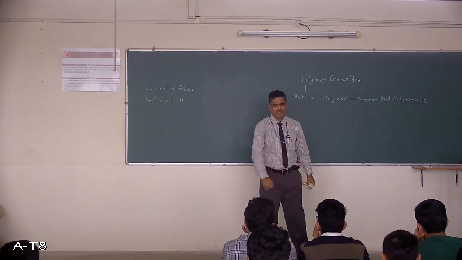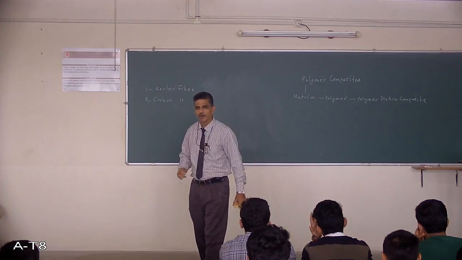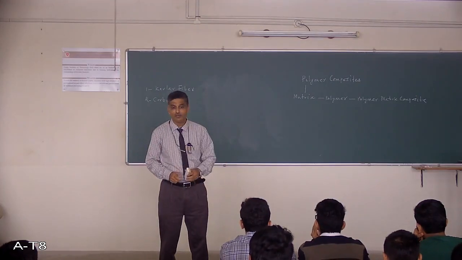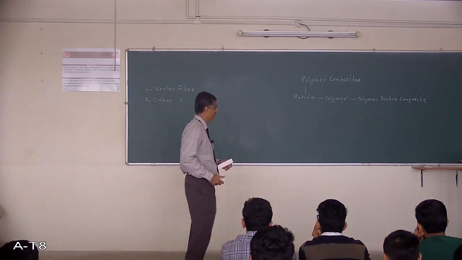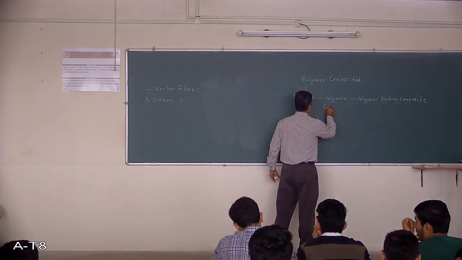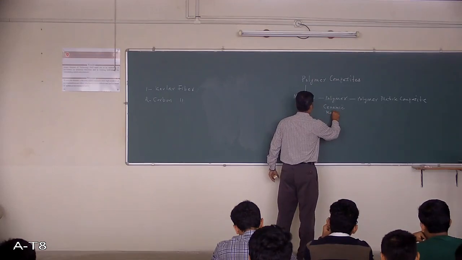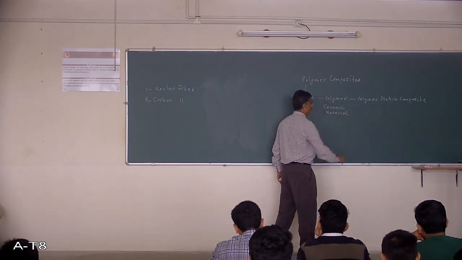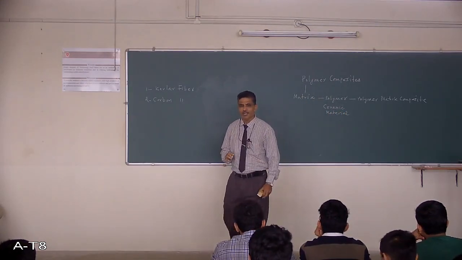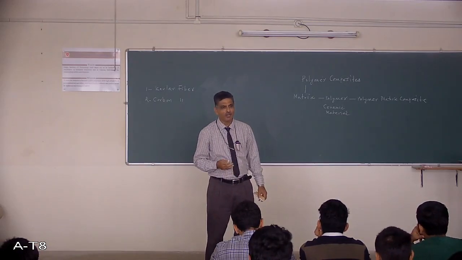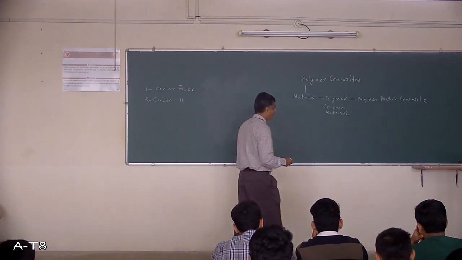Now I have written the first one. Matrix is polymer, polymer matrix composite. Now, if the matrix is a ceramic material, then you can call it a ceramic matrix composite, CMC.